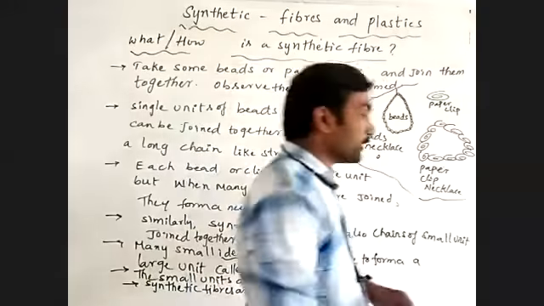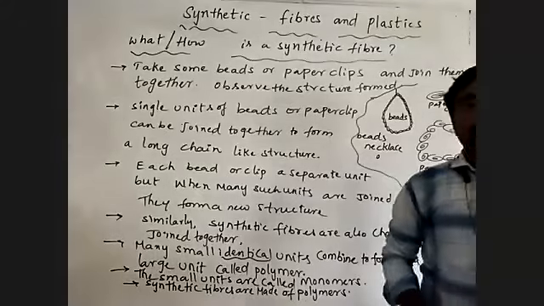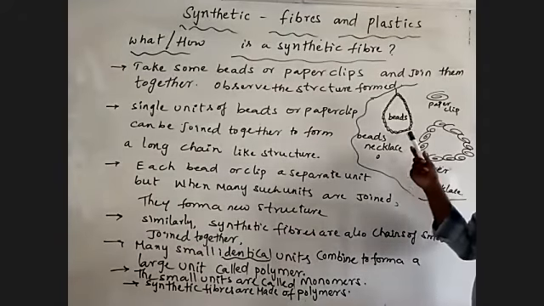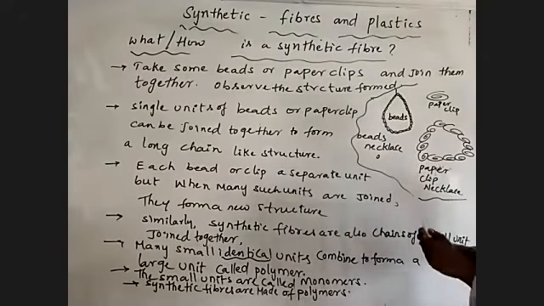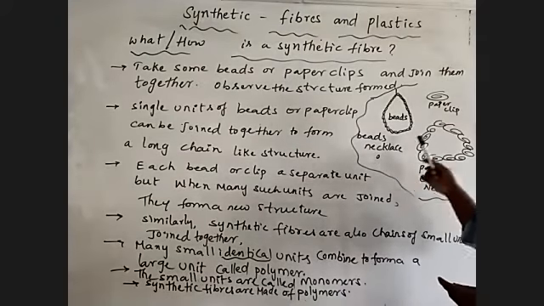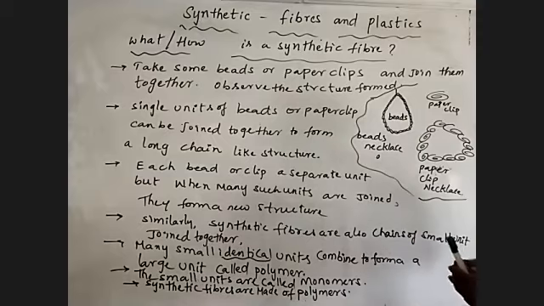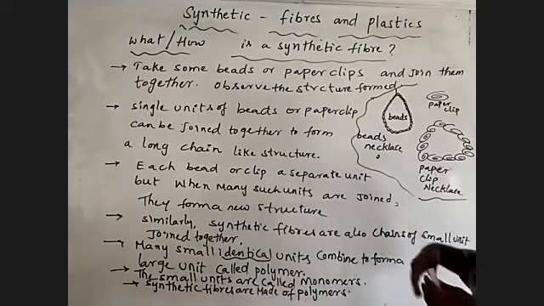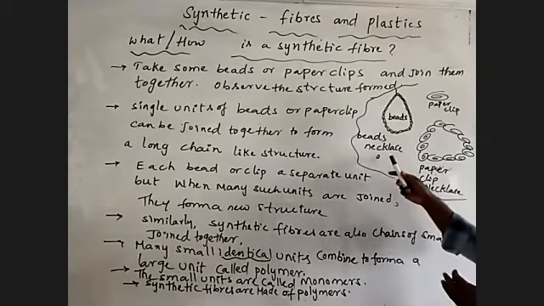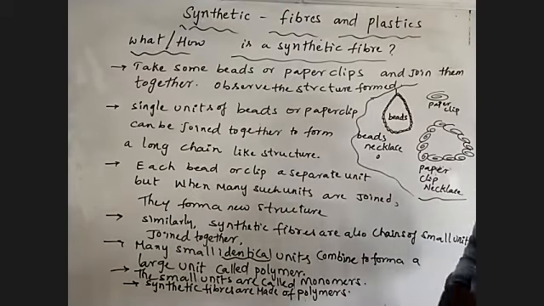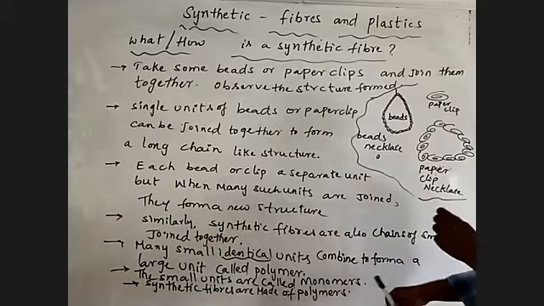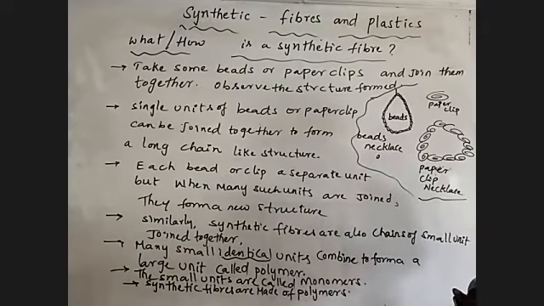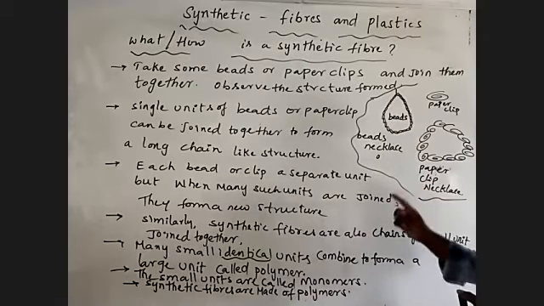So we are explaining an activity to understand how synthetic fibers are formed. To make this necklace using beads or paper clips, which are single units, by joining them together, what happens? They give a new, larger structure. So these single units, the small identical units, we are calling monomers.